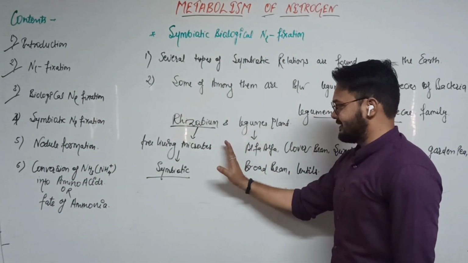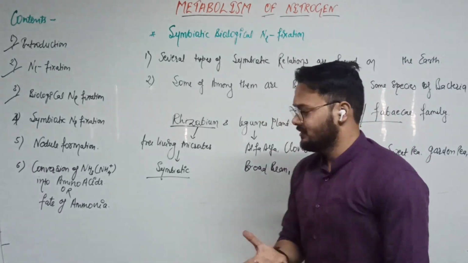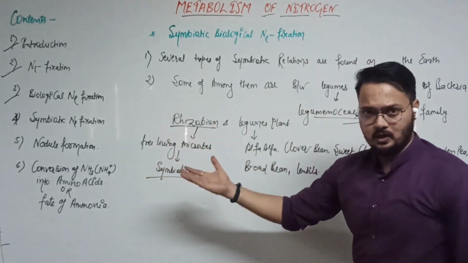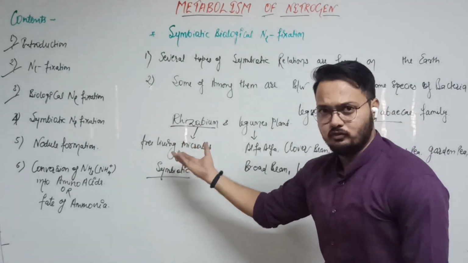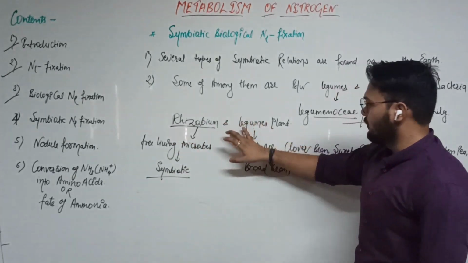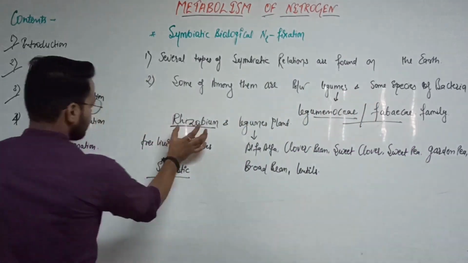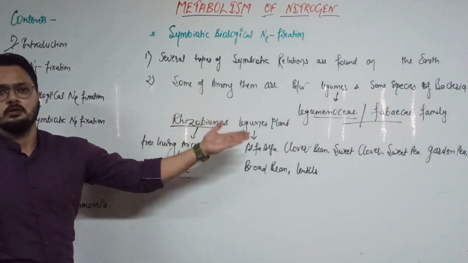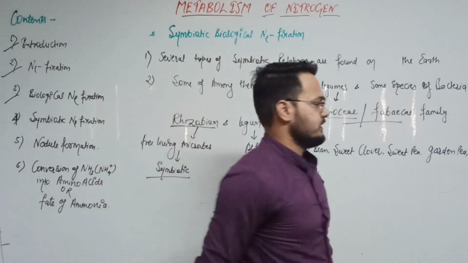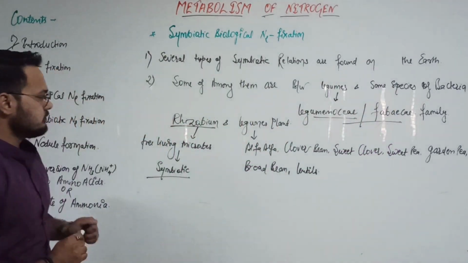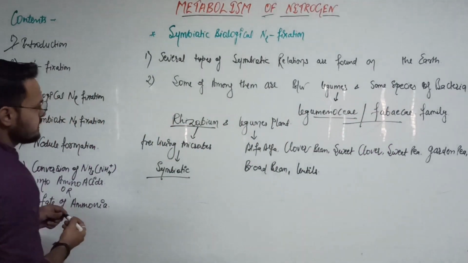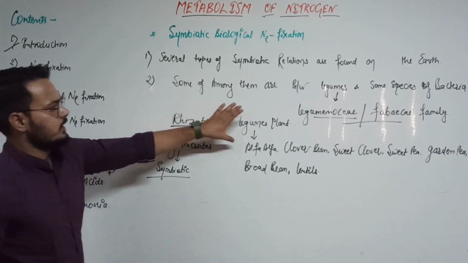Legume plants provide a place for the Rhizobium bacteria and provide some sugars for the Rhizobium. So legume plants mainly host the Rhizobium. That is clear: the contribution of Rhizobium and the contribution of legumes in the symbiotic relation.